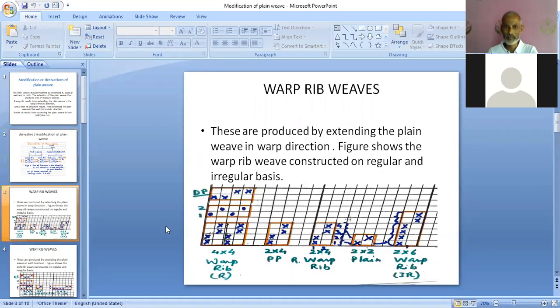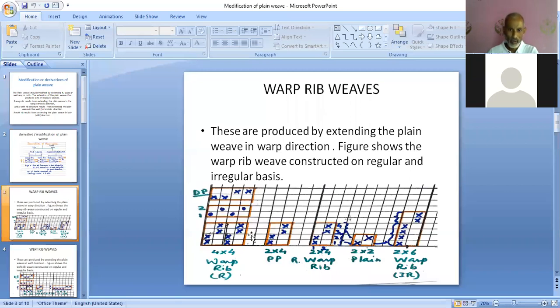Now we will take some examples to understand warp rib, weft rib, ordinary Hopsack and fancy Hopsack. So first we are taking warp rib weaves. These are produced by extending the plane weave in the warp direction or vertical direction, as we have taken earlier. This figure shows the warp rib weave constructed on regular and irregular basis.